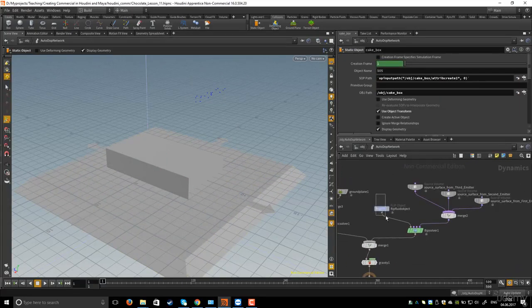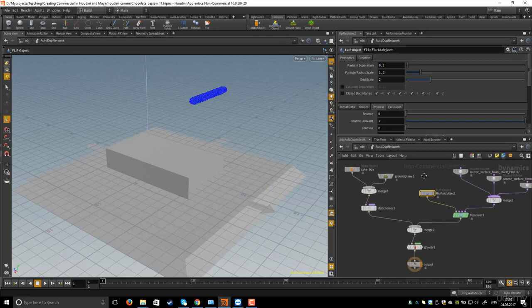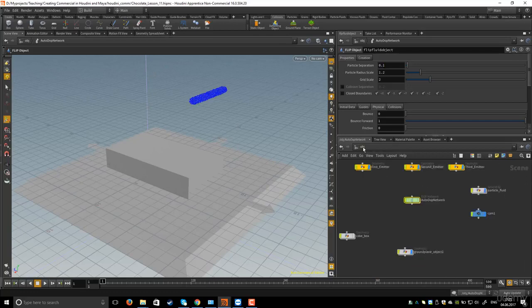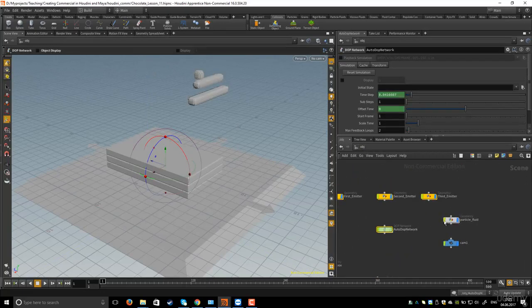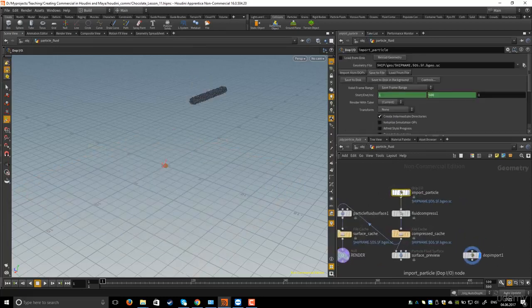Okay, so I will select the flip fluid object and decrease the particle separation to 0.1. Now I will go to object level and go to particle fluid, and in the import particle I will select the import particle and then go to save to file.